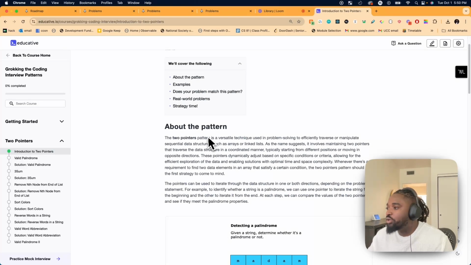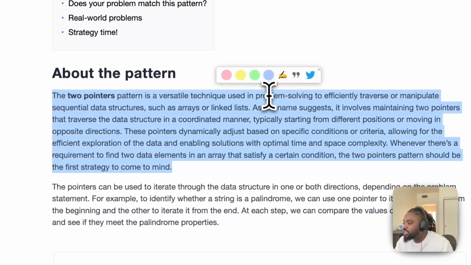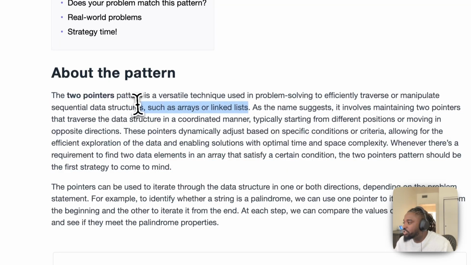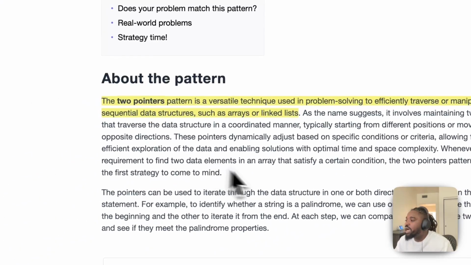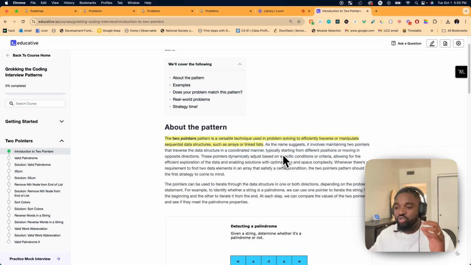So okay, let's talk about two-pointer. Two-pointer is a versatile technique used in problem solving to efficiently traverse or manipulate sequential data structures. And the keyword is sequential data structure. So whenever you have sequential data structures such as arrays or linked lists, and you're asked to find two elements in the list that add up to a target, or you need two pointers to solve your problem, or you're navigating an array from two different directions, the first thing you should think about is two pointers, and see how you can apply the concept to your problem.